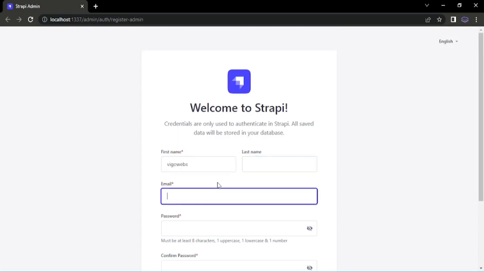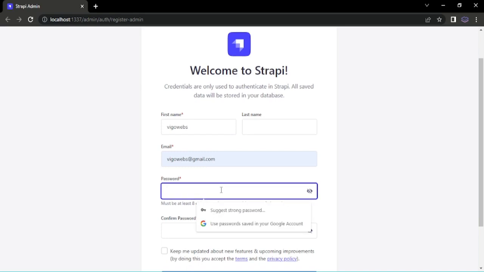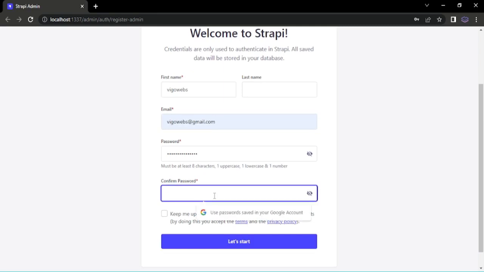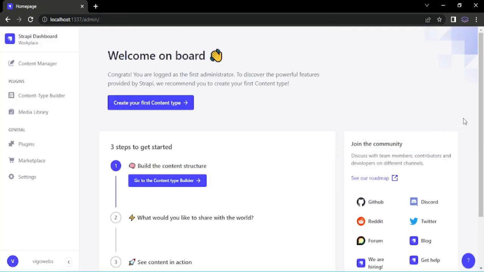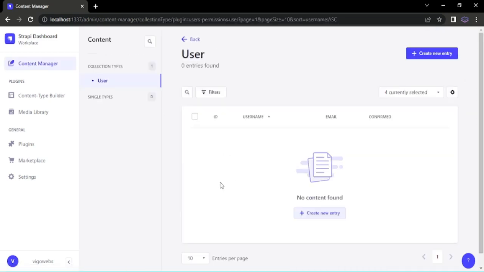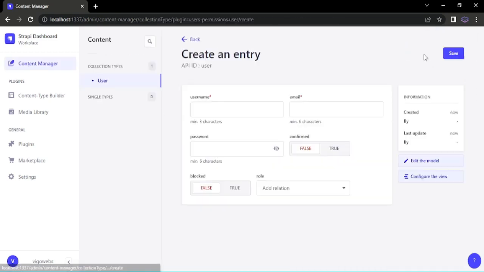The first time, you need to set up an administrator account for accessing your Strapi server. Let's now create an account for us. Once you have created an account, you will be logged in to the admin dashboard. In the dashboard, you will see Content Manager, where you can manage all the content, like updating, creating and deleting the records.